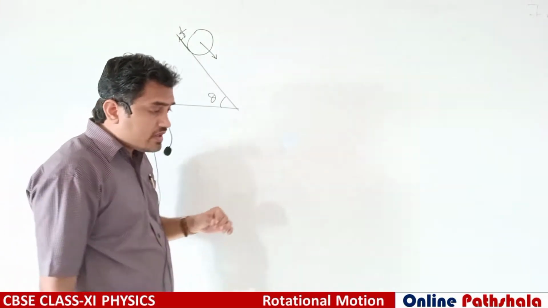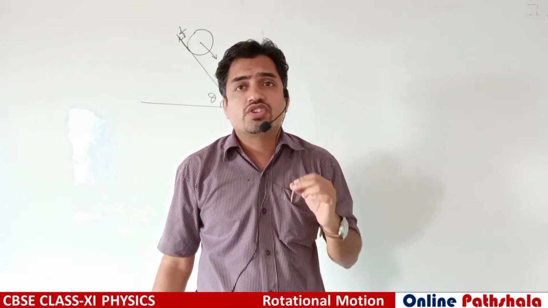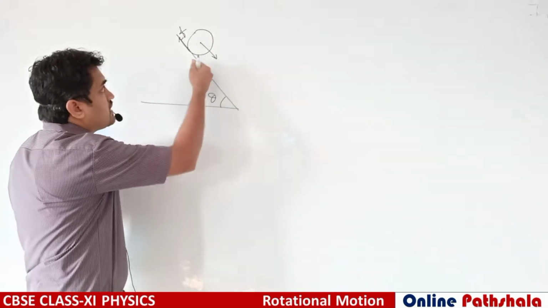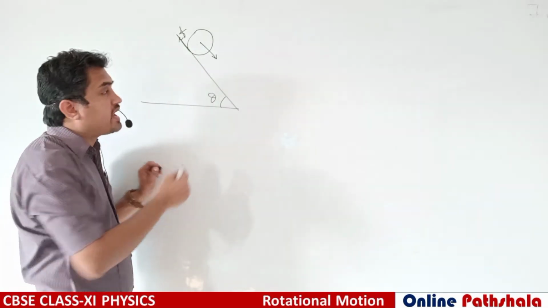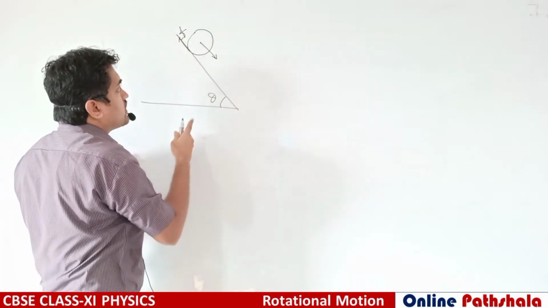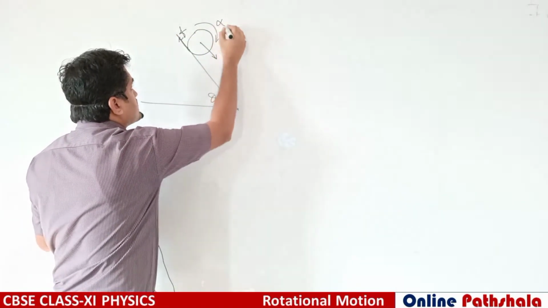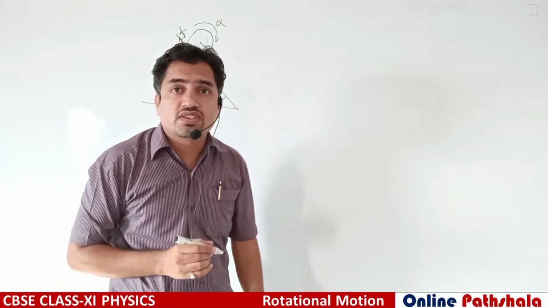So, which force is responsible for the rotation of this object? It is the friction force. This friction force will act tangentially on this body and parallel to the inclined plane. Due to this friction force, let us consider this body is rotating with angular acceleration alpha.